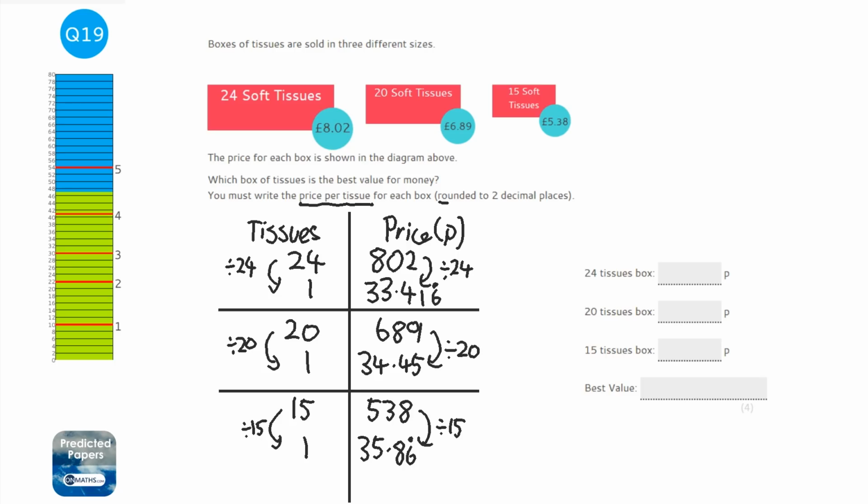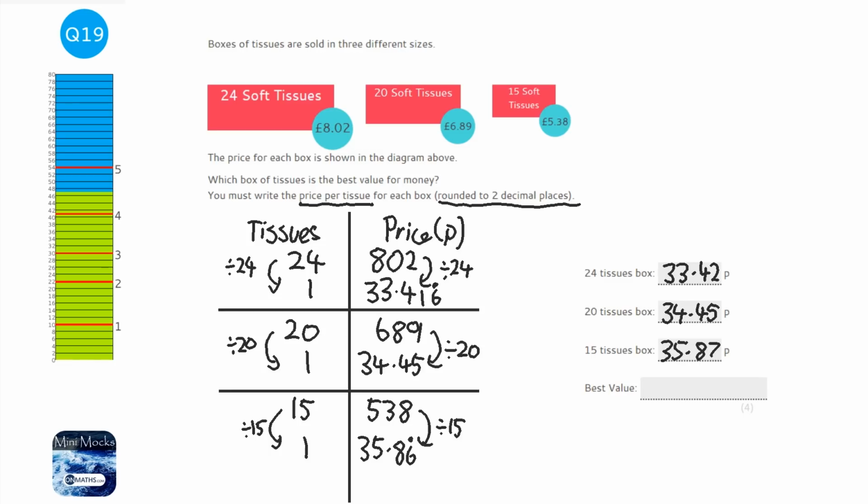So it says rounded to 2 decimal places. Okay, so this first one is 33.42, because that one moves up. The 20 tissue box is 34.45, and the last one is 35.87, because that 6 would round up.